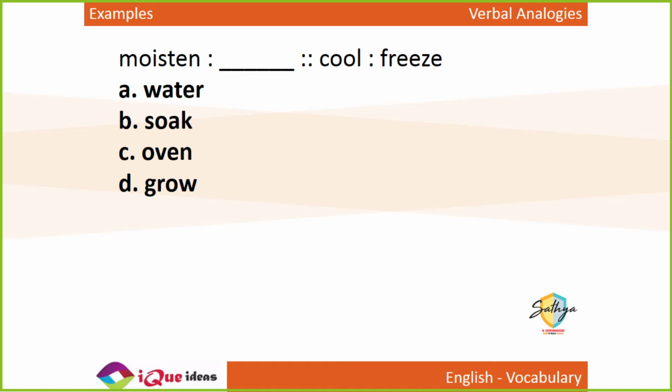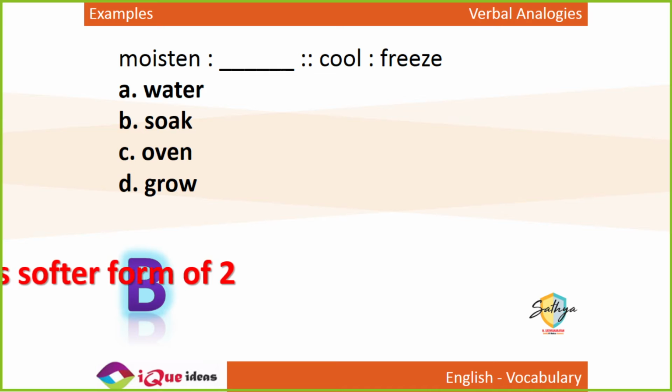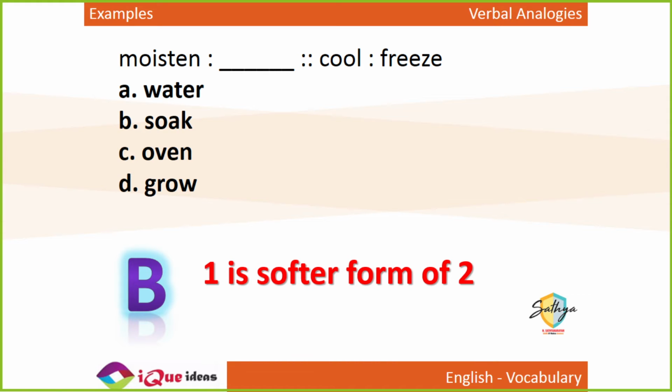Something is frozen. To moisten is gila karna. Ekdam gila kar dena is to soak. So moisten is to soak as cool is to freeze. Moisten means थोड़ा बहुत गीला करना. Soak means एकदम गीला कर देना. So moisten is the soft form of soaking. Cool is the softer form of freezing.